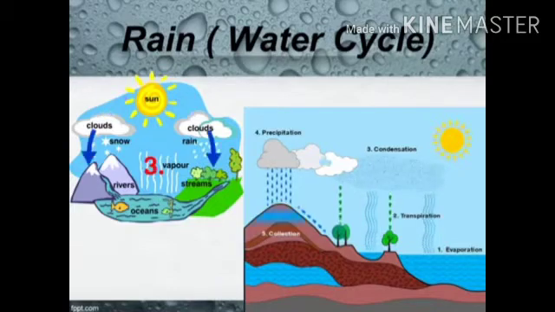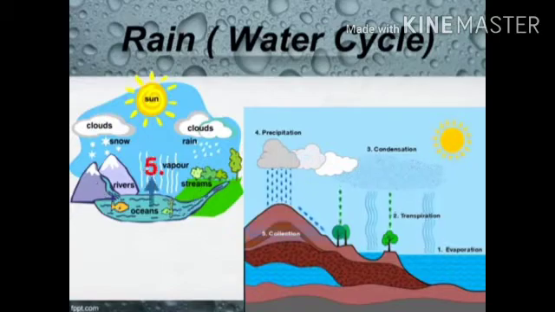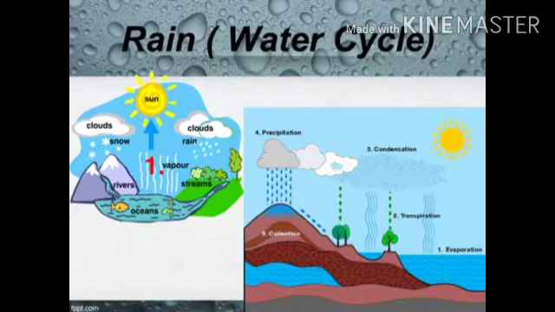Inside the clouds, the small drops of water join and form big drops. These big drops become so heavy that the clouds cannot hold them any longer, and then these water drops fall as rain. Rainwater then fills up ponds, lakes and rivers. Again water gets heated up by the sun and forms clouds. These clouds bring us rain. So we can conclude that the cycle of water forming water vapor, clouds, then falling as rain and filling up ponds, lakes and rivers is called the water cycle.